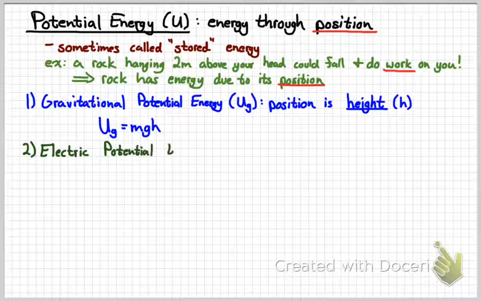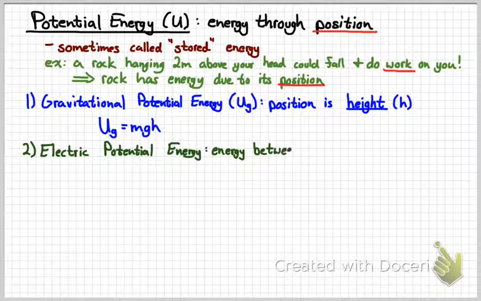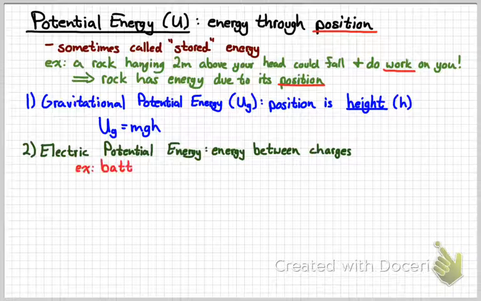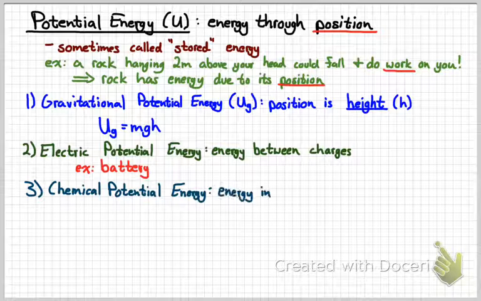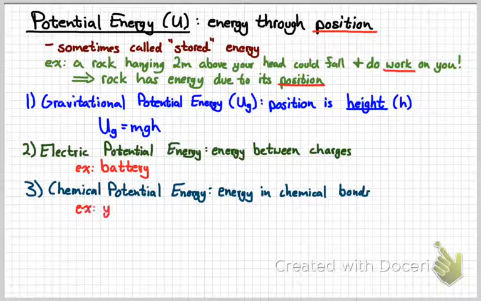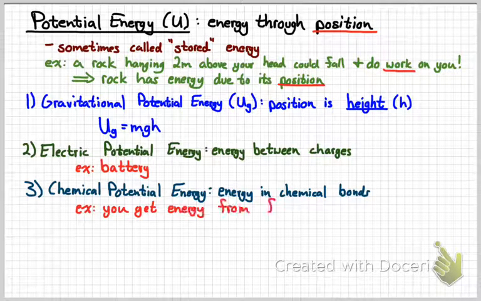Another form of potential energy is electric potential energy. That's the energy between charges. Batteries store electrical potential energy. We'll discuss more about that later on this year. The third would be chemical potential energy, energy stored in chemical bonds. You learned about that last year in chemistry. You get all your energy from chemical potential energy from your food, carbohydrates and sugars and fat and protein and those sorts of things.